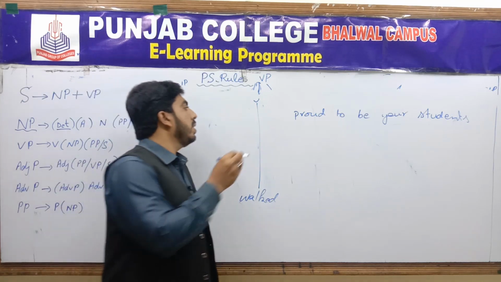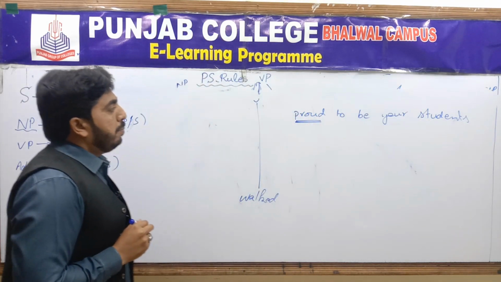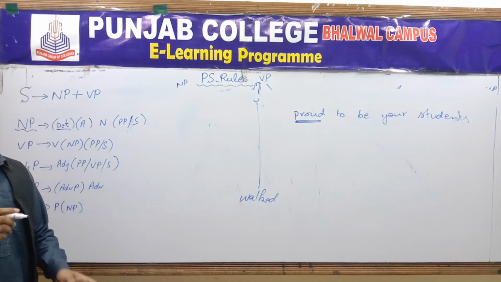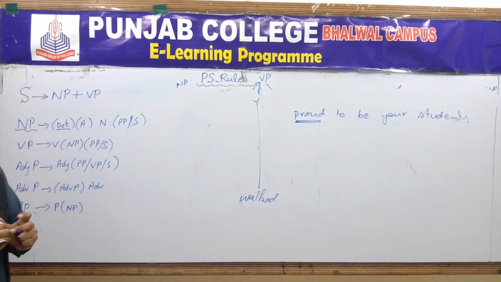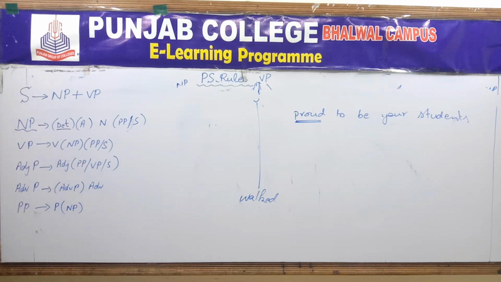So here proud is the main word, the head word. The rest, to be your students, your would be determiner, students would be noun.